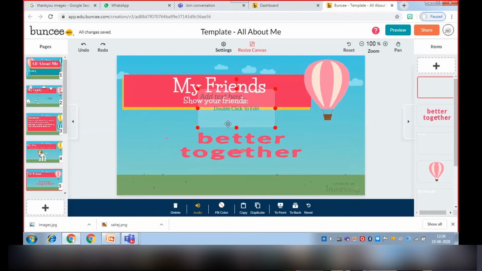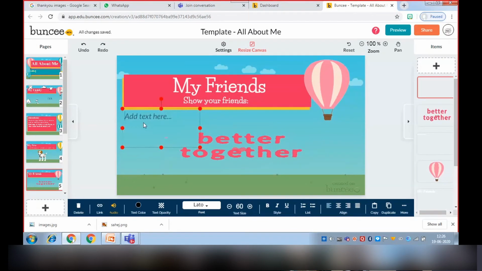So we will click on text box. Now I am going to add the name of my friends.